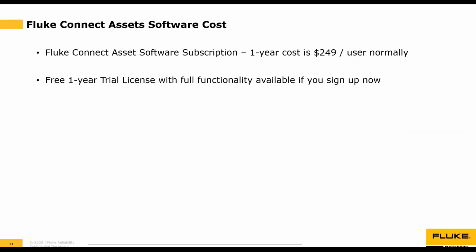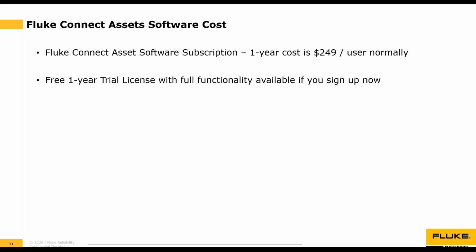So, Fluke Connect Assets software costs. This is the Fluke Connect Assets software, not the free measurement software. The Fluke Connect Assets software subscription is a 1-year subscription and will cost each user $249. So if you have a team of 3 people, that would cost you a total of $747 per year.